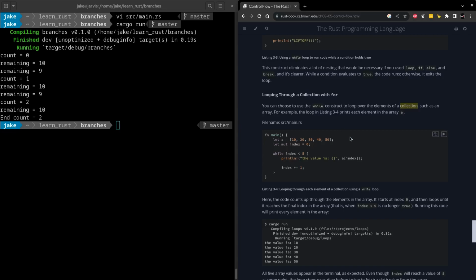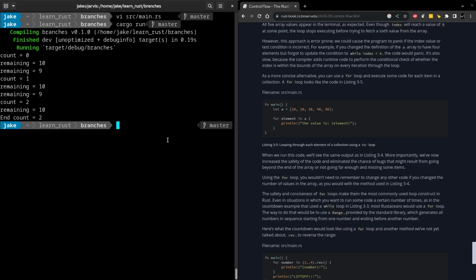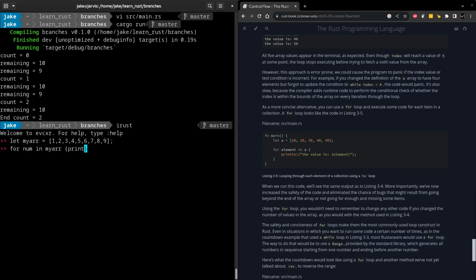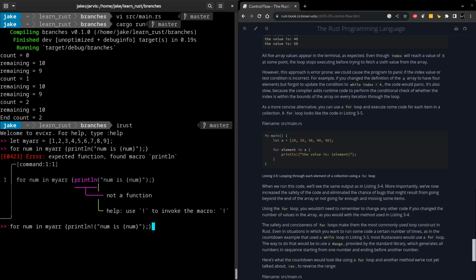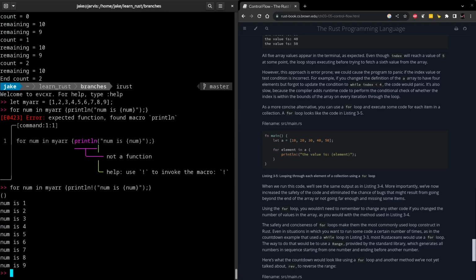Now, what they talk about here is that for loops can be used over elements of a collection. So I'm thinking that collections must be similar to some type of iterable or iterator like we have in Python. And the way that this works is pretty much how we'd expect it to. So if we use their example here and create a new array, it will say just equal to values 1 through 9, and then we iterate over those. So for num in my array, then we're going to do something. And what we can do is something simple like that. I guess I should make sure that I'm running that as a macro. And here we go. Num is equal to 1 through 9.